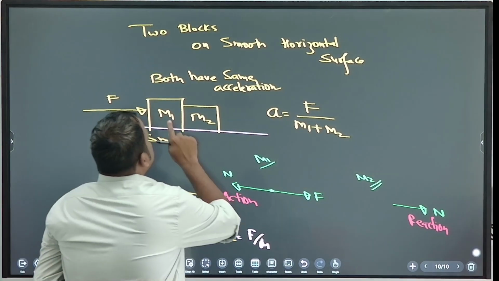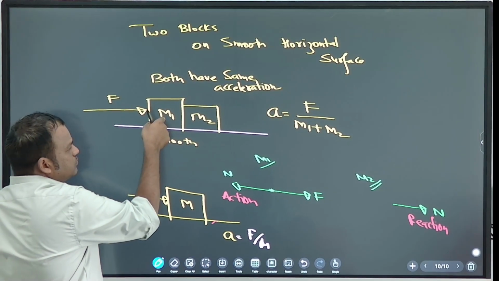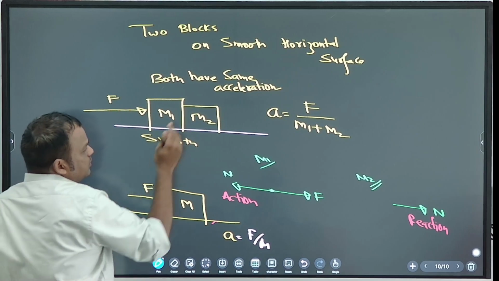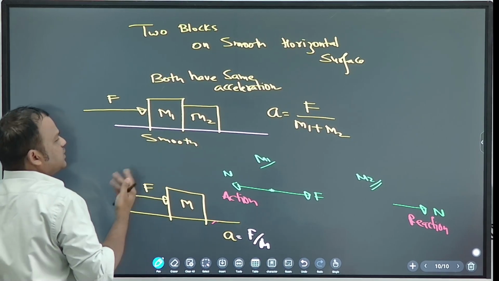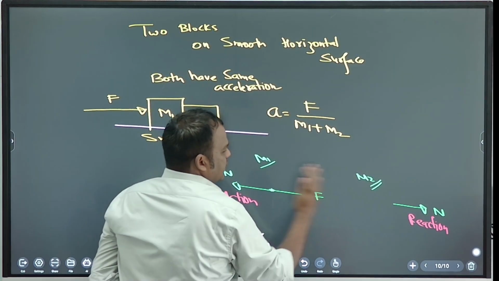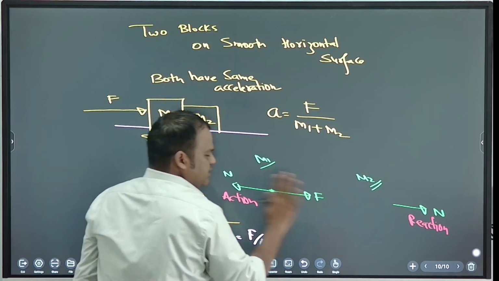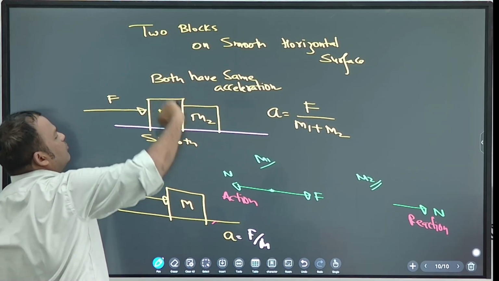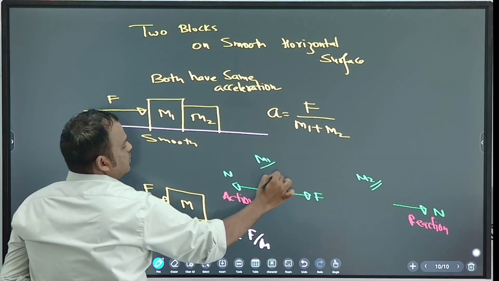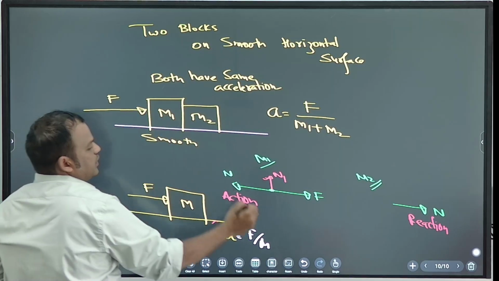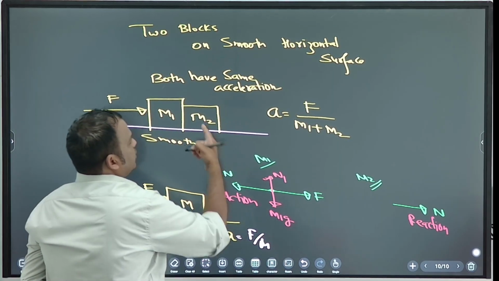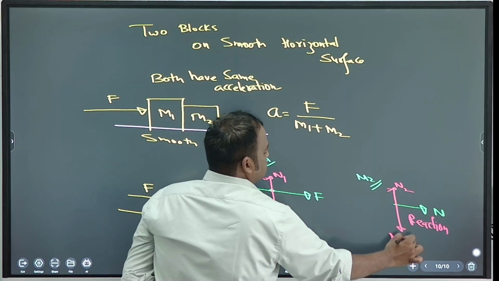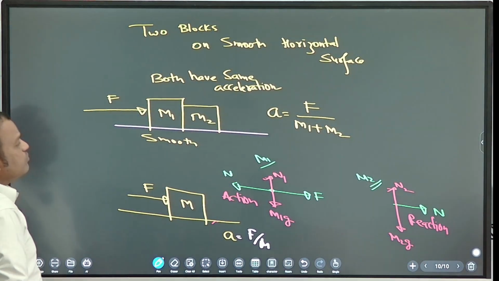You are exerting force on M1, and M1 and M2 are in contact. So M1 will push M2 right, action. M2 will push M1 left, reaction. Both can be called action reaction. Both are same. So this is a free body diagram, and the surface will exert a normal force N1 on M1, with weight M1g, and for M2 normal upward N2 and M2g downward. Okay, this is the free body diagram.